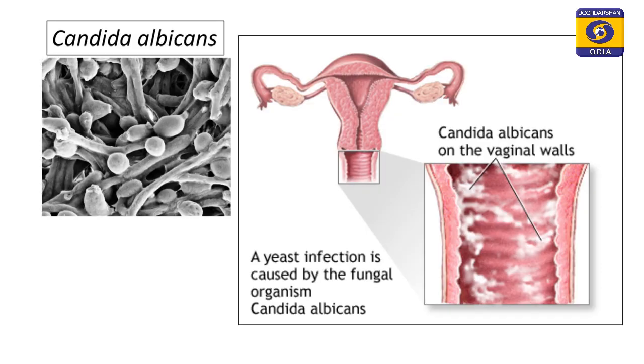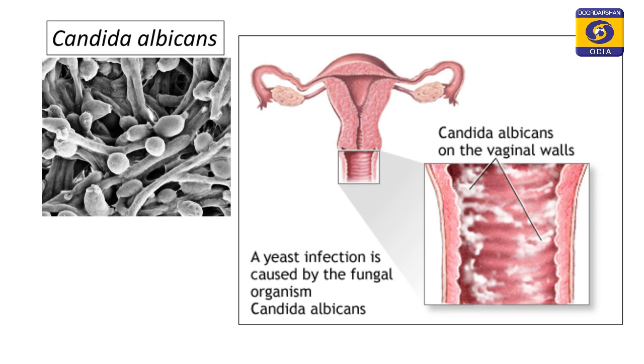Coming to our next infective agent, we have Candida albicans. It is a fungal infection, and almost every woman in her life might go through one or two fungal infections. Sometimes they go unnoticed because of no symptoms, but at times they lead to major health consequences. These are more common during pregnancy because there is fluctuation in the hormonal levels. Due to the hormonal fluctuations, these yeasts overpopulate in the vaginal tract,